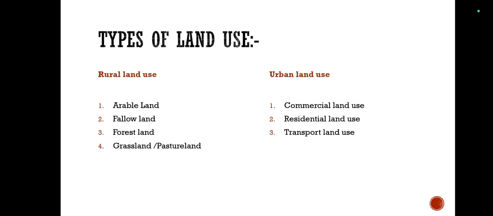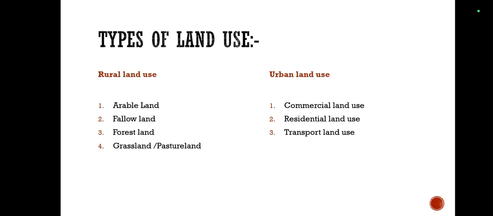So first land use under rural land use is arable land. Now what is arable land? This is the land under cultivation. Normally this land is under individual ownership. This land can again be classified as per the ownership of the land and types of agriculture.